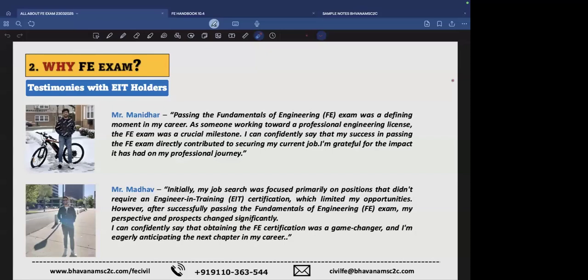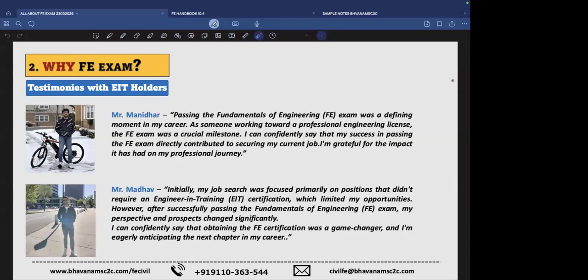I think Manidhar Anna already cleared whichever misconceptions there were, and gave a wider perspective about FE and PE. So yeah, initially in my job search, I was a bit backward. My resumes got rejected. A few recruiters asked me if I had an EIT, also for internships. So after that, I started preparing for my FE.